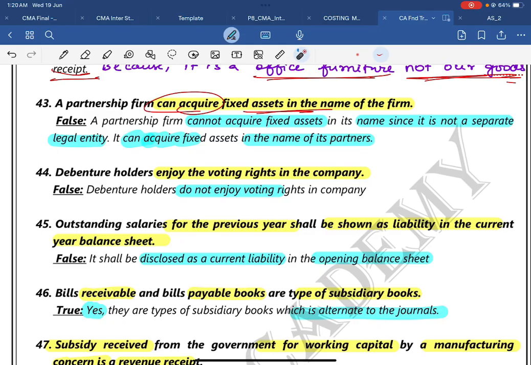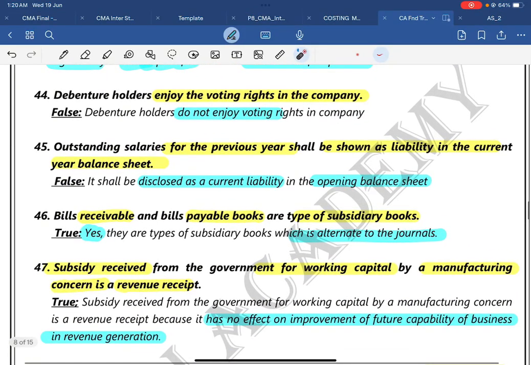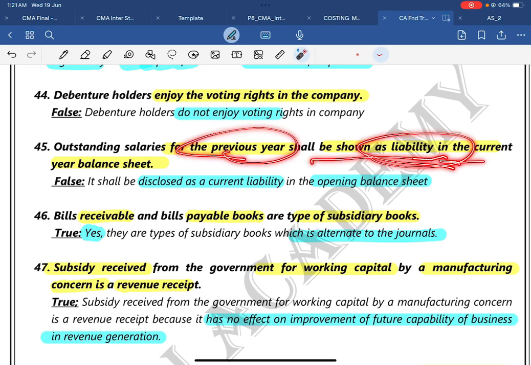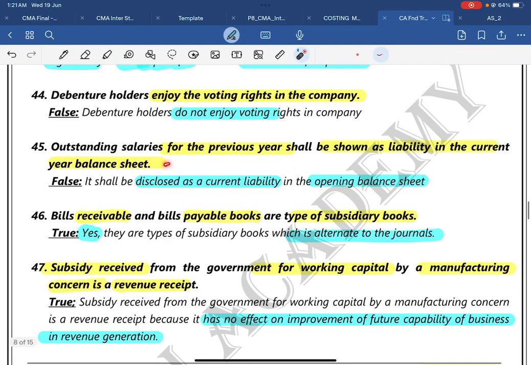Question number 44. Debenture holders enjoy voting rights in the company? No, definitely not. Debenture holders do not enjoy voting rights in the company, because they are not the members, they are the debenture holders. Then 45. Outstanding salaries for the previous year shall be shown as a liability in the current year balance sheet. The answer is false, because it shall be disclosed as a current liability in the opening balance sheet. It will not be in the current year balance sheet. Current year balance sheet means the closing balance sheet.